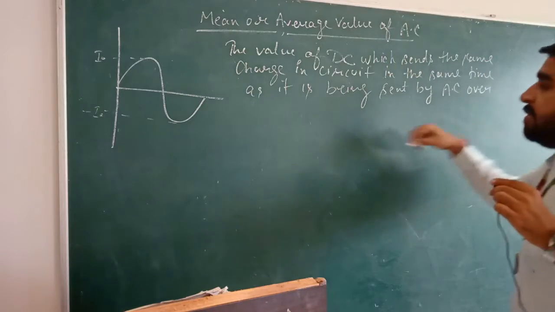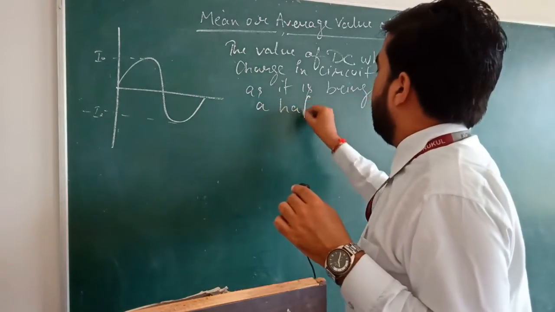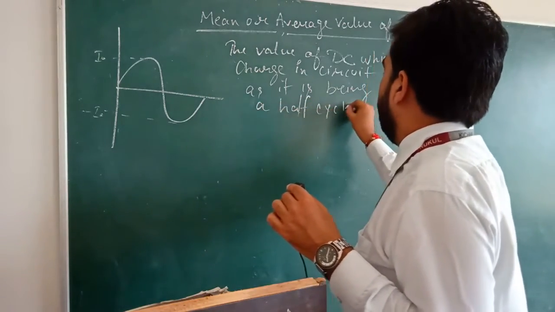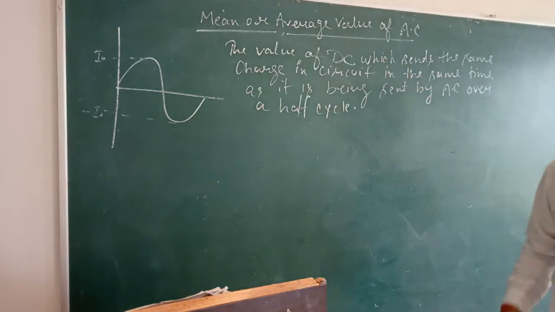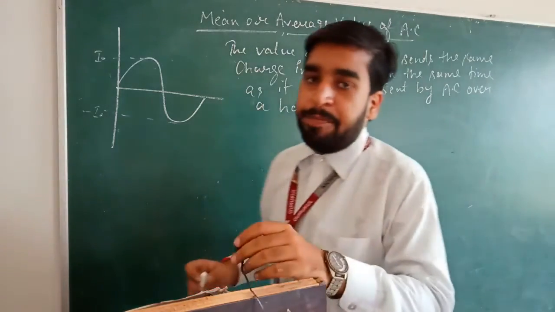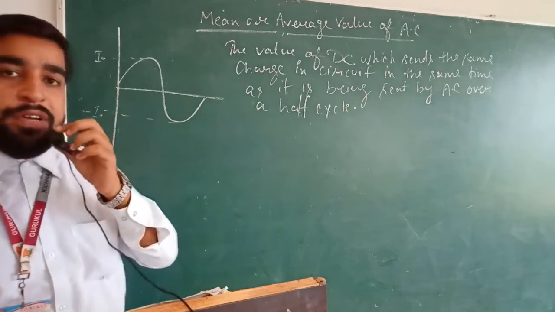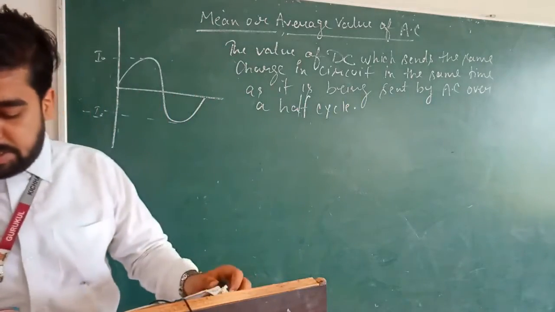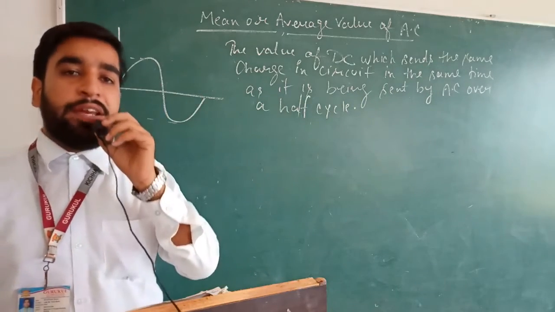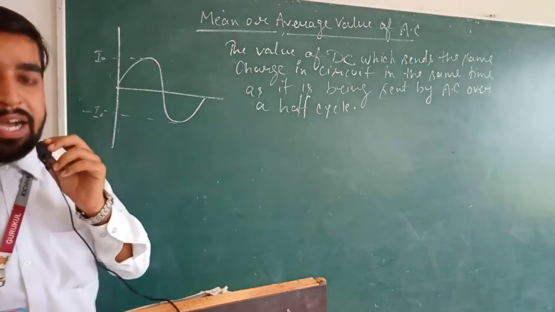So half cycle में जितना charge transfer होगा, over a half cycle. So the charge which will be transferred over a half cycle in AC, that value is going to be the average value of AC. So this is what we are going to calculate कि कितना value रहेगा.